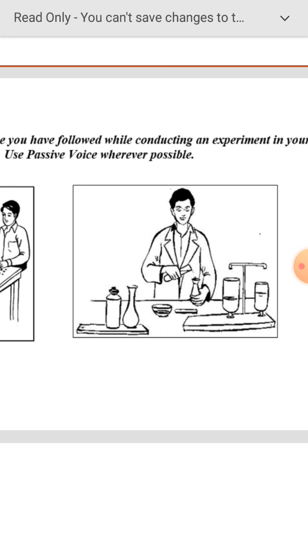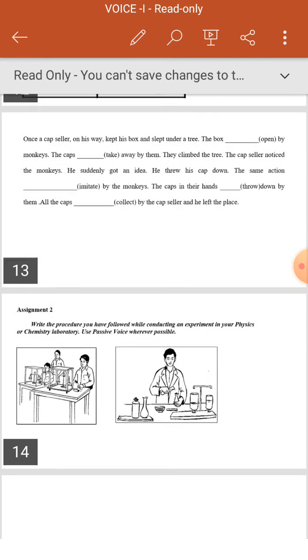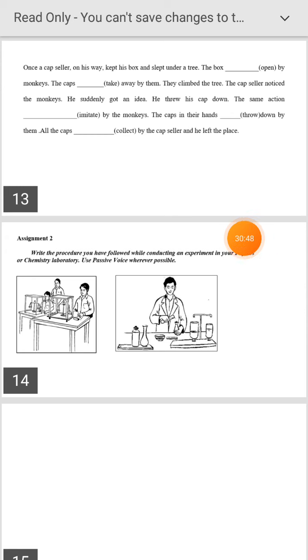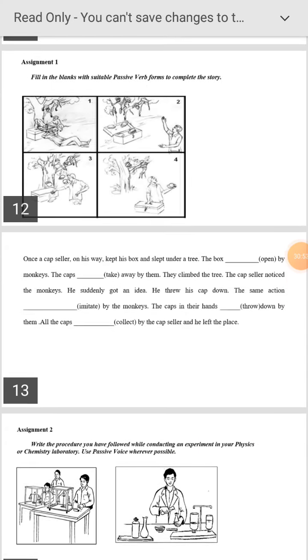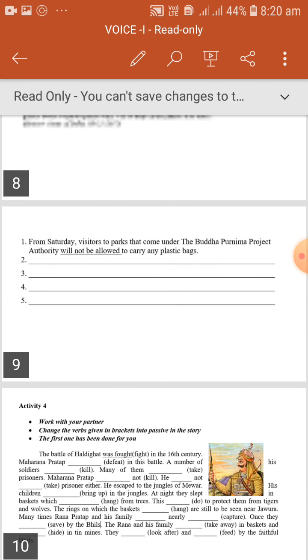The experiment was completed successfully. The result was successful. Fine, so like how we see, here we are not talking about the doer, only about the results and the object. So in this way we have to practice active voice and passive voice. Let us go with some more examples.